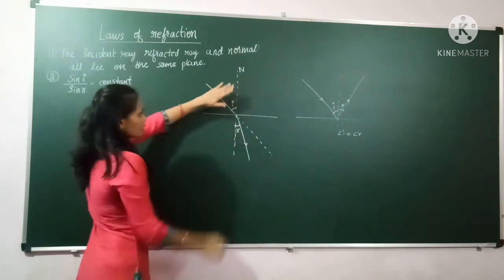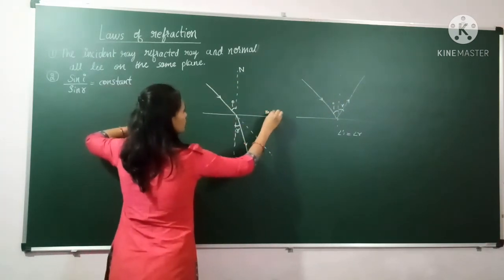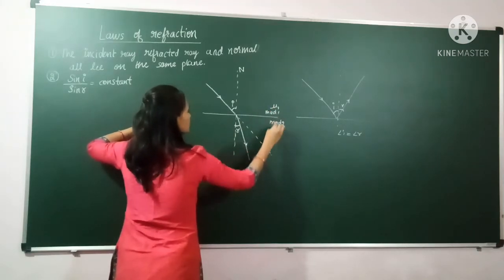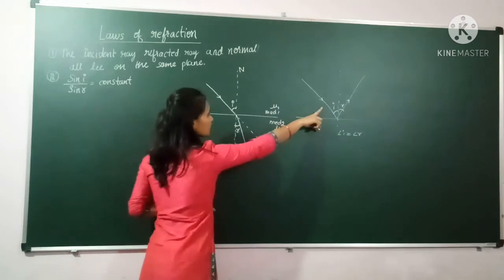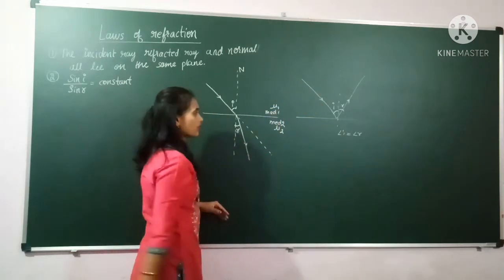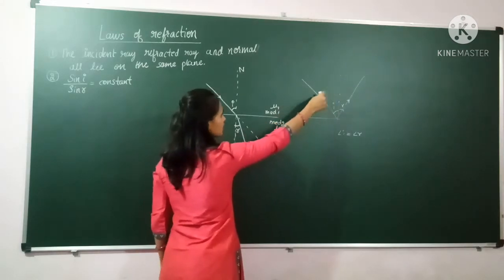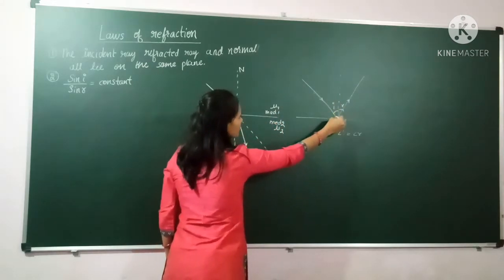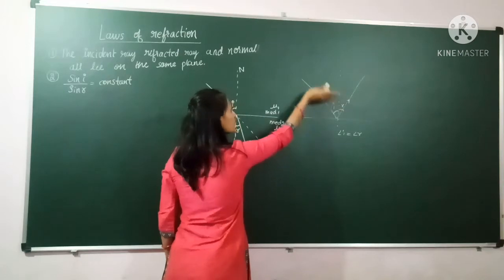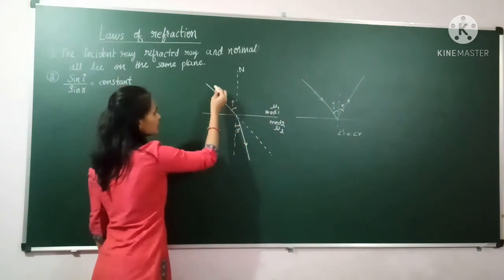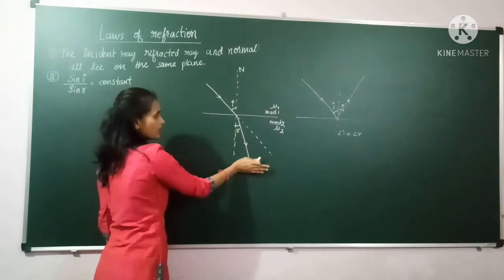But here this is medium 1 and this is medium 2, both having different refractive indices. In reflection only one medium, only one refractive index, is there. The light ray is traveling in only one medium. In that case the light ray also bends, but only in one medium. But here the two mediums are changed. The light ray is traveling from one medium to another medium.